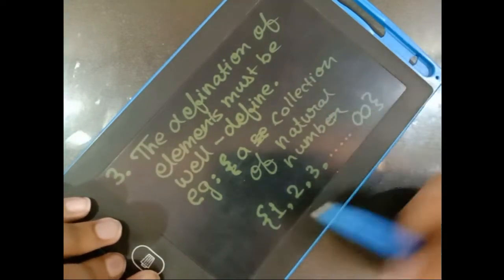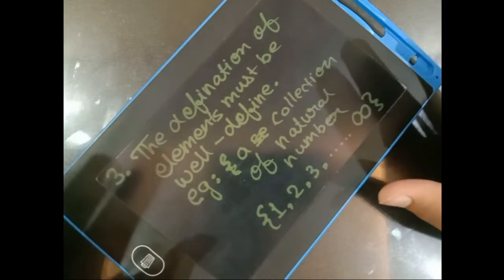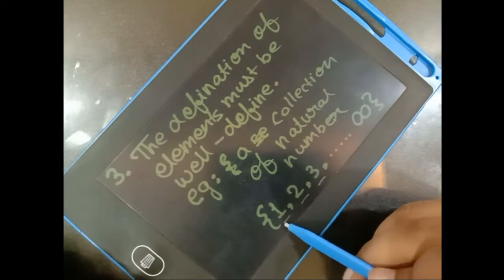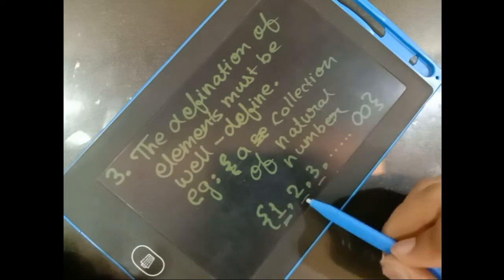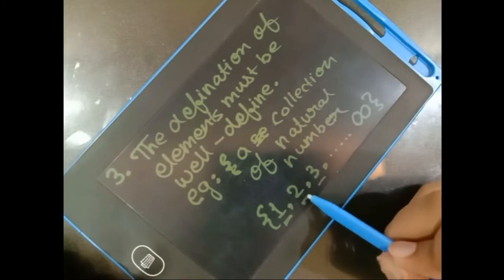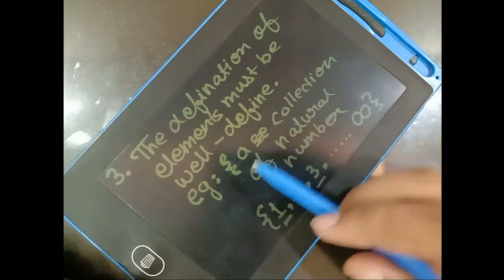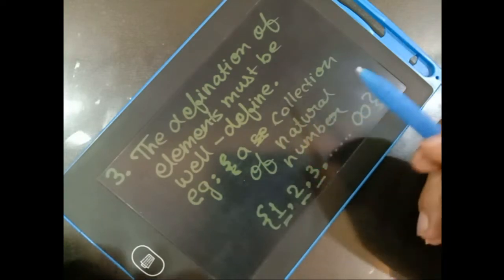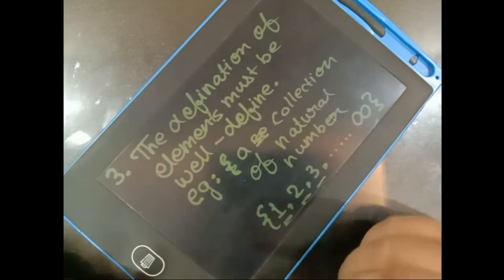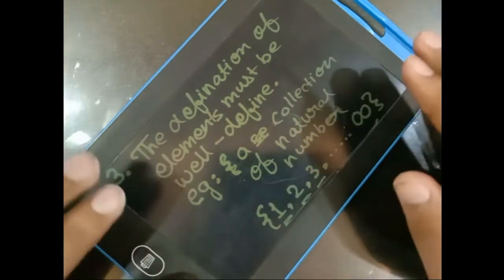So this is a well defined set. All the elements are defined. 1 is still 1 according to me, 1 is still 1 according to someone else. So if someone says a collection of natural numbers to me and my friend, we both will write the same set, because our perspective towards natural numbers is the same.